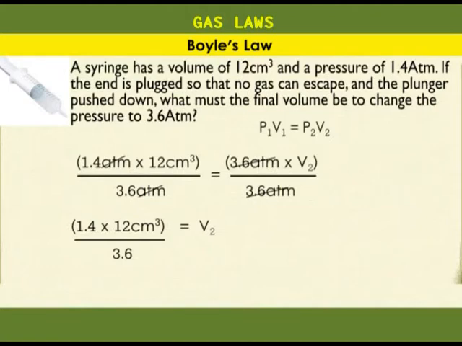That gives us 4.666 cubic centimeters is equal to V2. Now, the values are given in two significant figures, so we give the same kind of an answer. V2 is equal to 4.7 cubic centimeters.